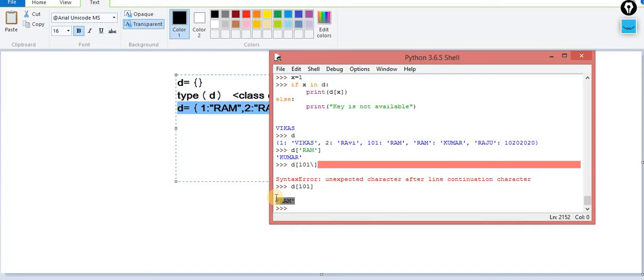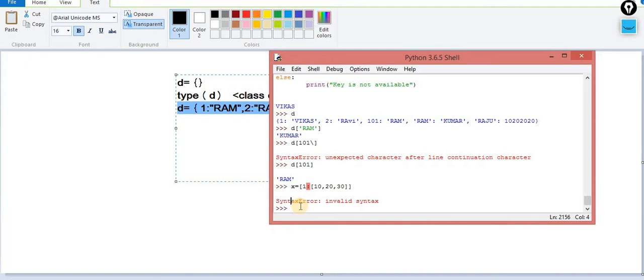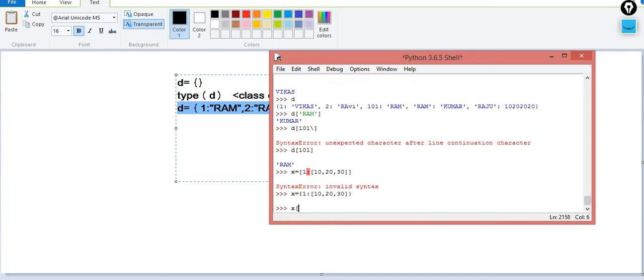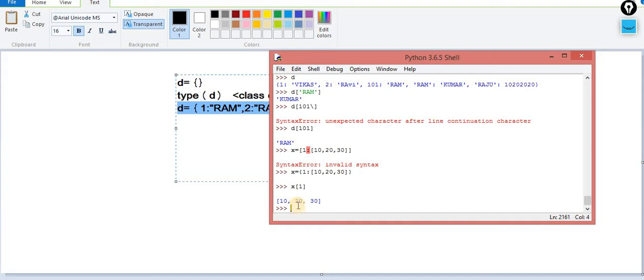Now proceeding with the methods which are associated with the keys. Let's discuss one by one. Now take a very simple program. One more thing, this dictionary can contain, let's suppose, 1 colon 10, 20, 30. Yes, this is a valid operation. You have to use curly braces over here. So this is the valid operation. X of 1, you will get 10, 20, 30. You are getting this list.